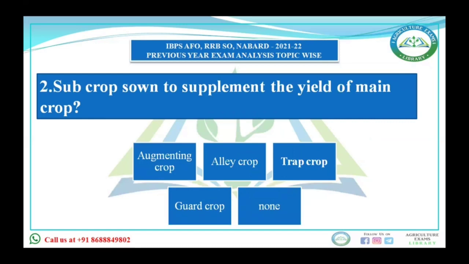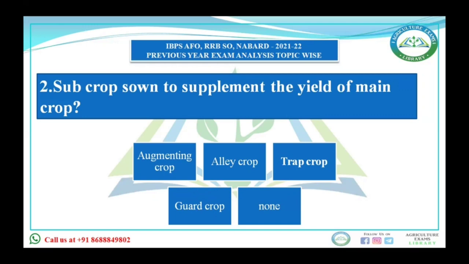Next is, a subcrop sown to supplement the yield of main crop. Options are augmenting crop, LA cropping, trap crop, guard crop, or none. First you should know the meaning of all these. First we talk about the trap crops. Trap crops are those plants which are grown to trap the insect pests and soil borne parasites.